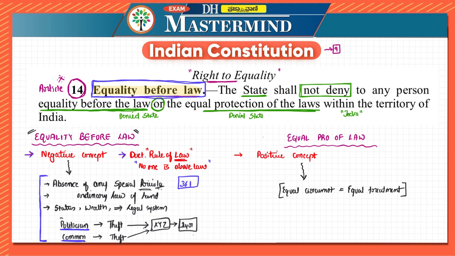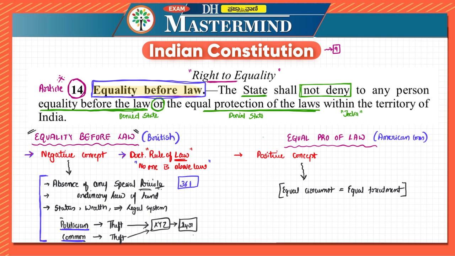Now, equality before the law is from the British Constitution. In case of equal protection of law, it is from the American Constitution. So if a statement says that equal protection of the laws is from the British Constitution, then the statement is wrong because it is from the American Constitution. So these are some of the points which we need in order to answer in the examination.